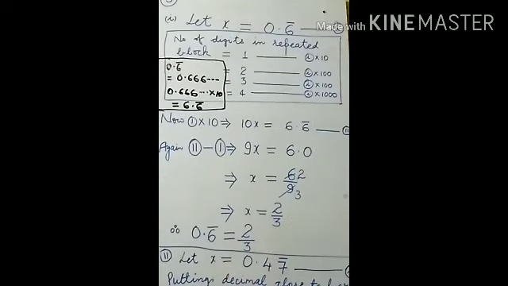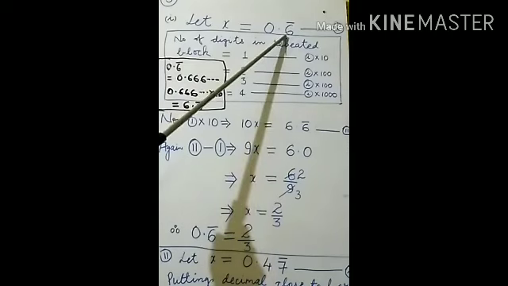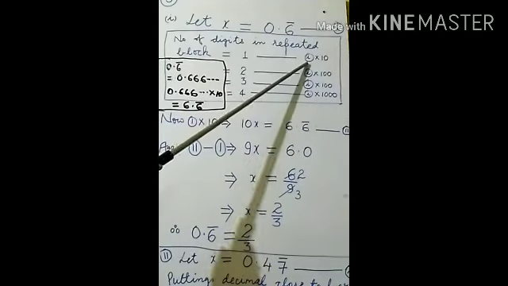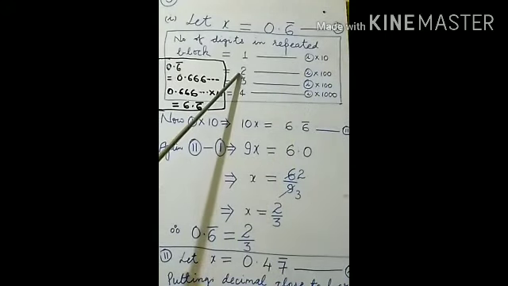Why 10? How can we decide this? According to the number of digits in the repeated block. You may focus here: how many digits are here? Only 1 digit. If only 1 digit is there, that equation will be multiplied by 10. Suppose 2 digits are being repeated in the repeating block. What to do?